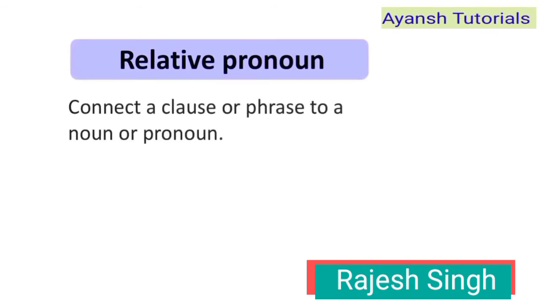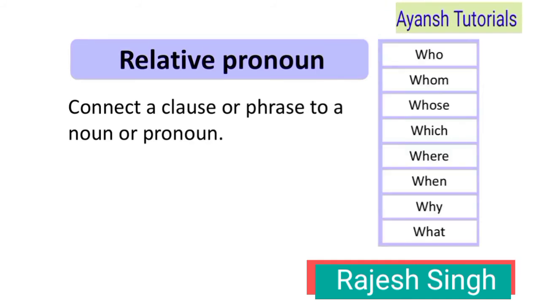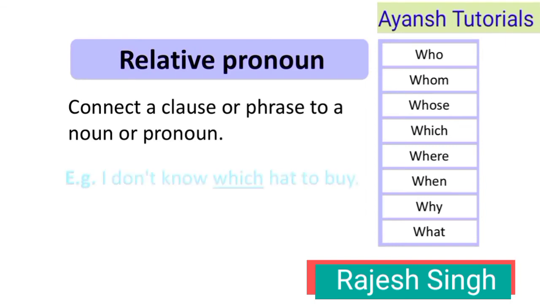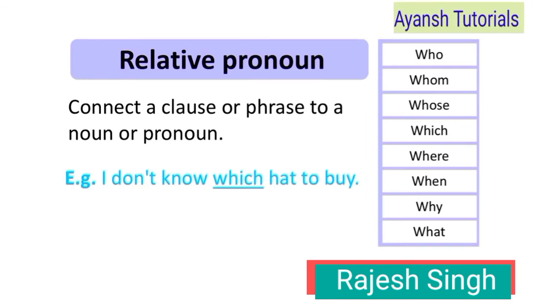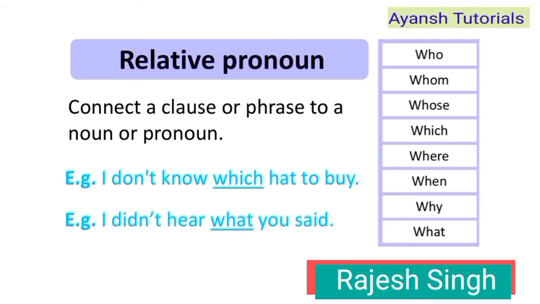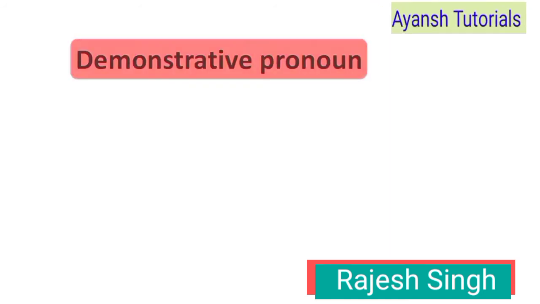Relative pronoun. Relative pronoun connects a clause or phrase to a noun or pronoun. In the sentence, we use some words: who, whom, whose, which, where, when, why, what. Example: I don't know which hat to buy. In the sentence, which is relative pronoun. He didn't hear what you said. In the sentence, what is relative pronoun.